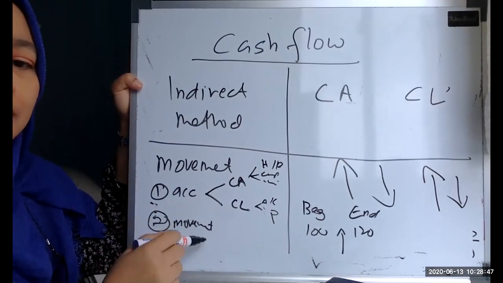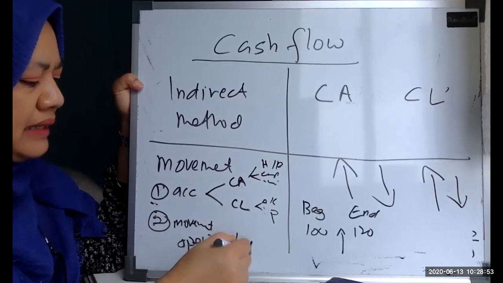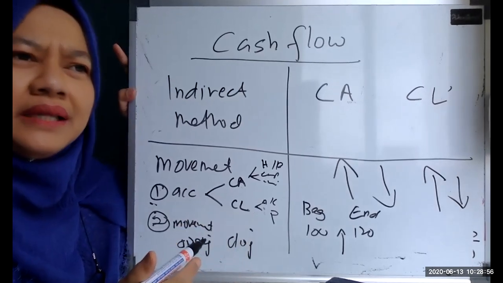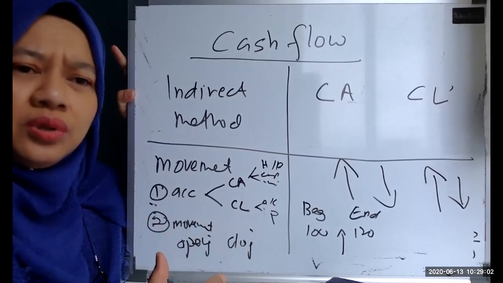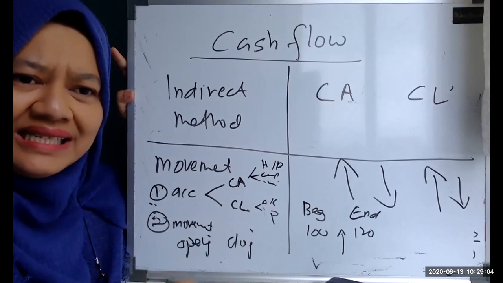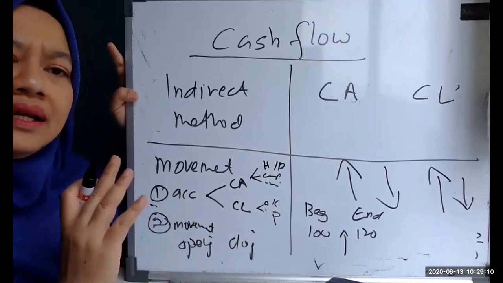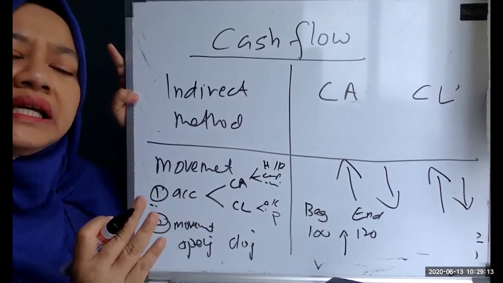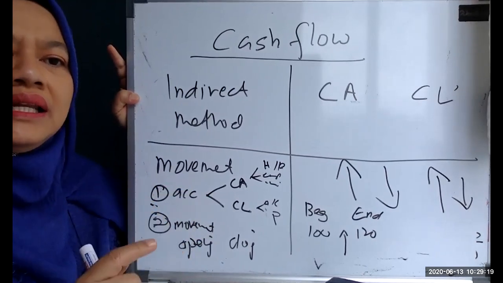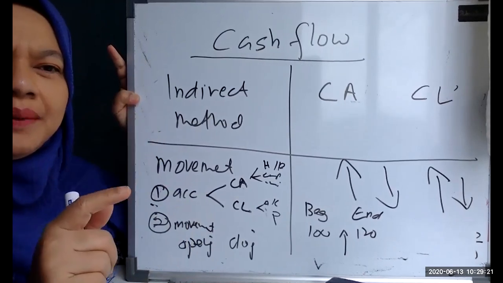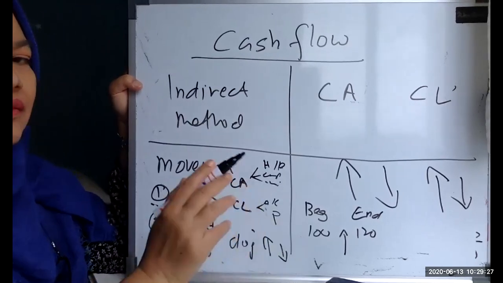during the year. The movement means you want to see the opening balance and the closing balance. Sometimes they give you year 2018 and year 2019, so you know that 2018 is your opening or beginning balance and 2019 is your closing balance. Then you compare the beginning and closing: is there an increase or decrease in the account? When you know whether it's an increase or decrease, then you go back to the first step.